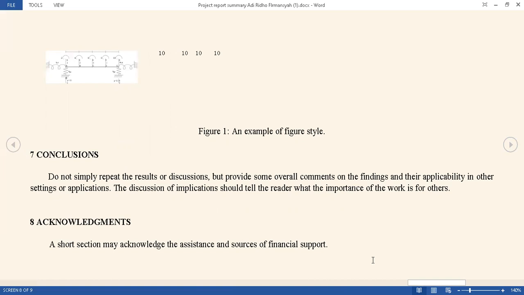And number 7, conclusion. Do not simply repeat the result or discussion, but provide some overall comment on the findings and their applicability in other settings or applications. The discussion of implication should tell the reader what the importance of the work is for others. Number 8, acknowledgement. A short section may acknowledge the assistance and source of financial support.